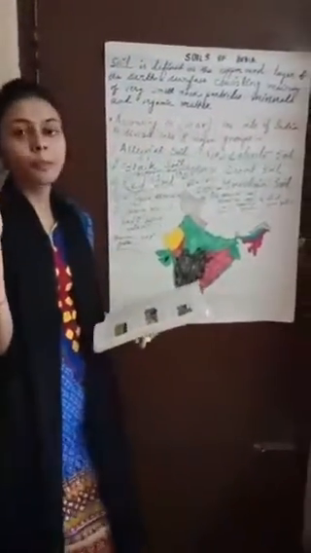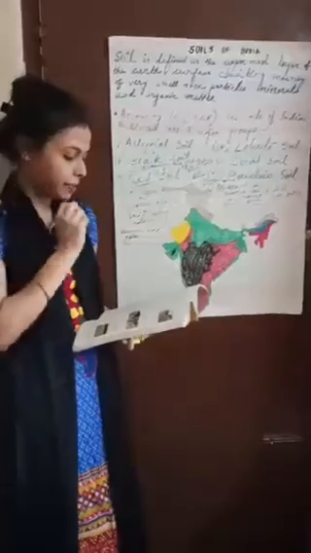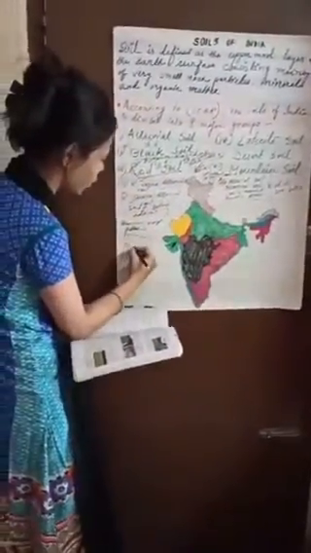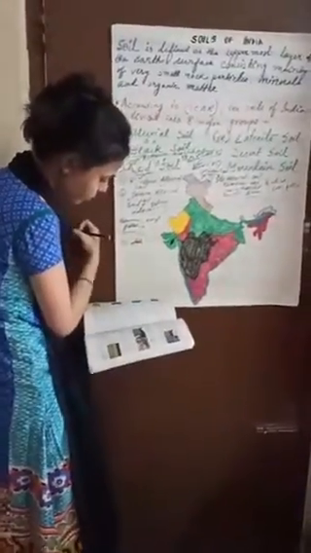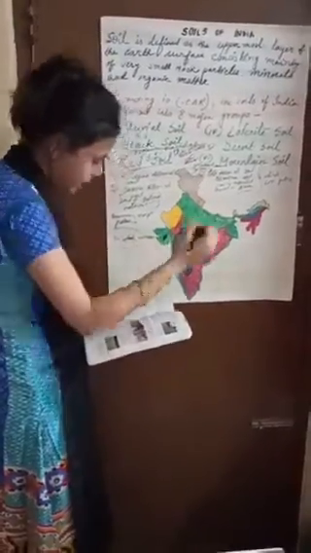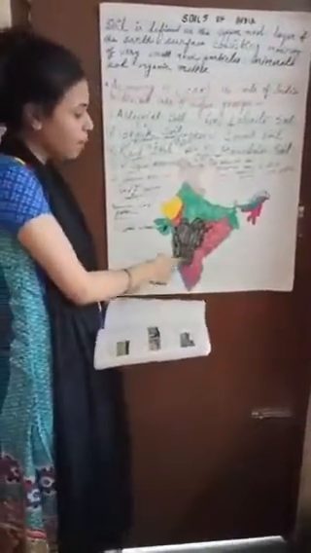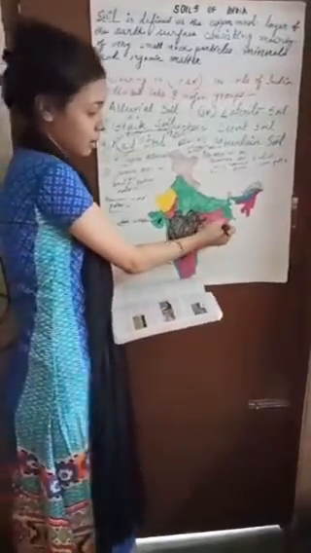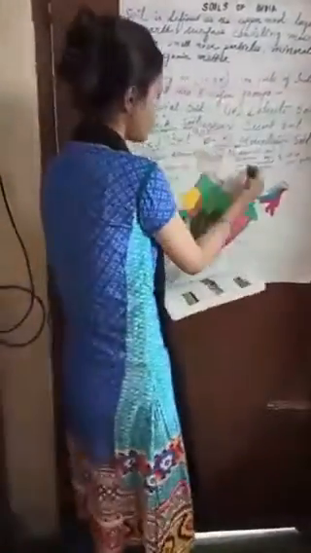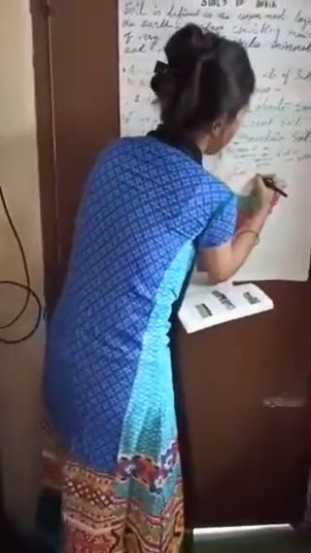The texture is a mix of clay and sandy, and the mineral content that we find in the red soil is potash, and apart from that, nitrogen, etc. It is found in parts of Goa, parts of Orissa, Andhra Pradesh, etc. The crops that grow mainly in this type of soil are wheat, millet, etc. Next, we are coming to the laterite soil.